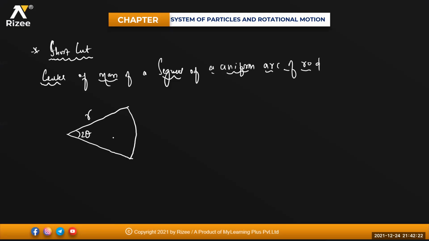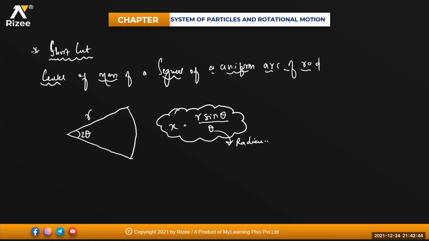I'm not deriving the derivation. Center of mass for this one along the x coordinate, if I'm taking right now along the x coordinate. So x coordinate center of mass will be equal to r into sine theta divided by theta. Theta should be taken in terms of radians. Clear? Like an example I'll give you.